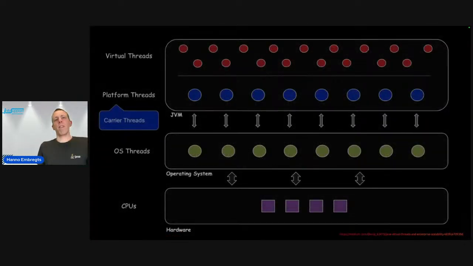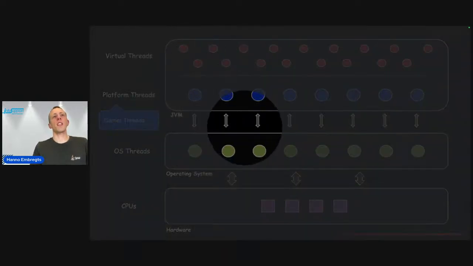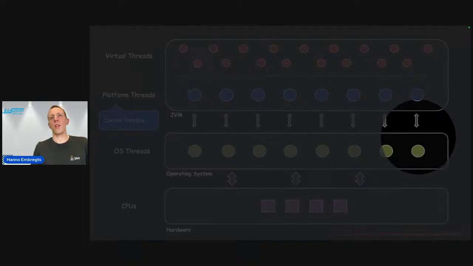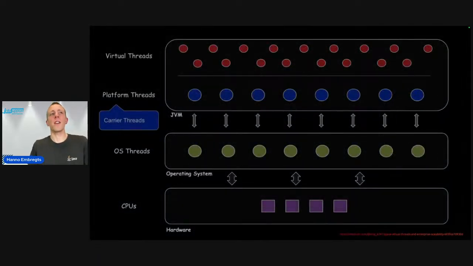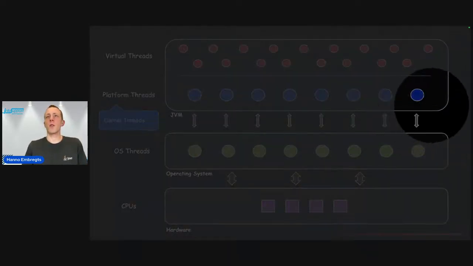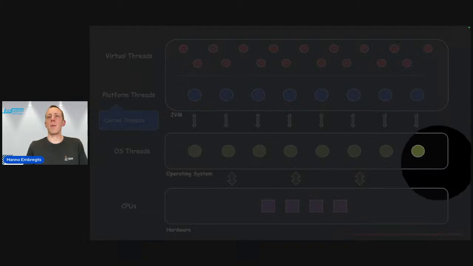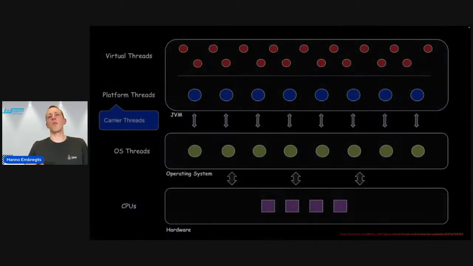So the situation that you see here with the blue circles and the green circles, that is essentially how it used to work with Java's classic threads, right? If you create a thread in your code, it would create such a blue circle, and that would map one-on-one with the green circle, which would be the actual thread in the operating system.